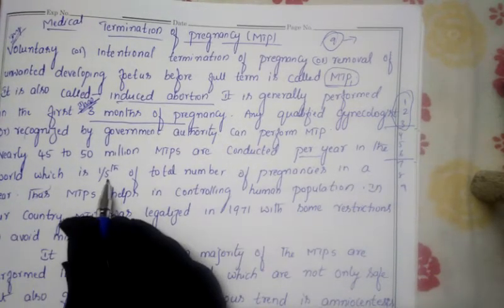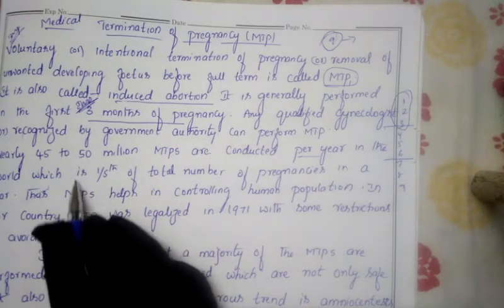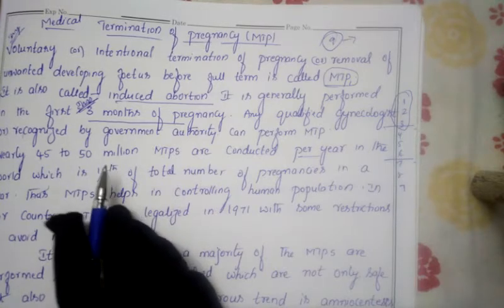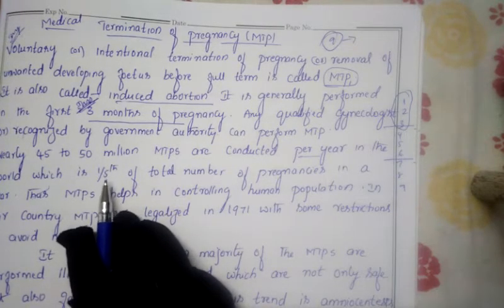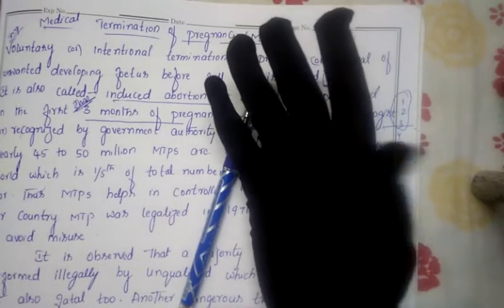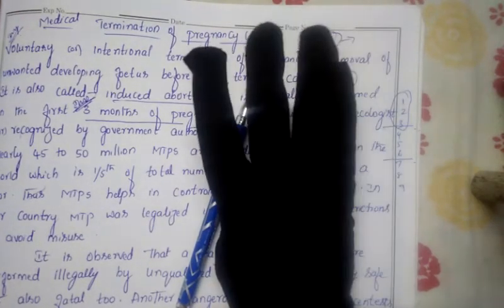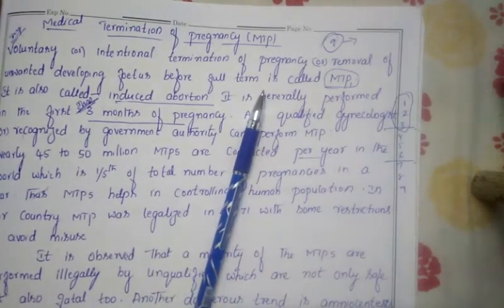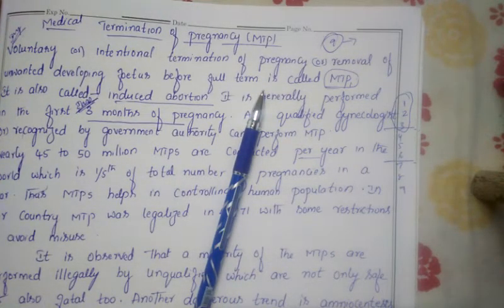That means in the world, take five parts. Among the 5 parts of females who become pregnant, one part will go for the abortion. The remaining will give delivery to their young ones. That means in 5 pieces, 1 piece will go for abortion and the remaining 4 will give birth to young ones. So 1/5 of the total pregnancies go for abortion. That's why the MTP helps in controlling the human population.